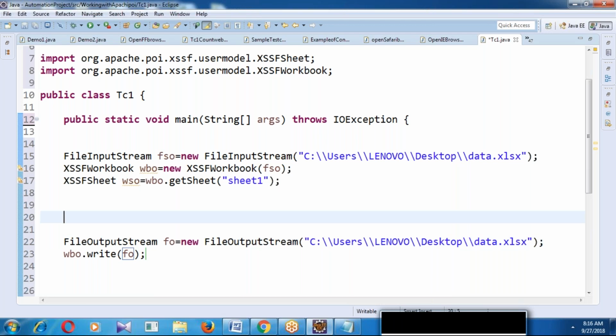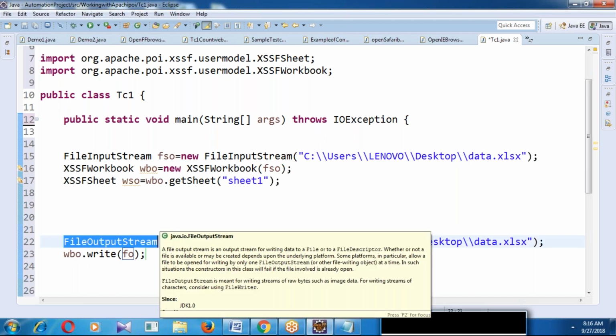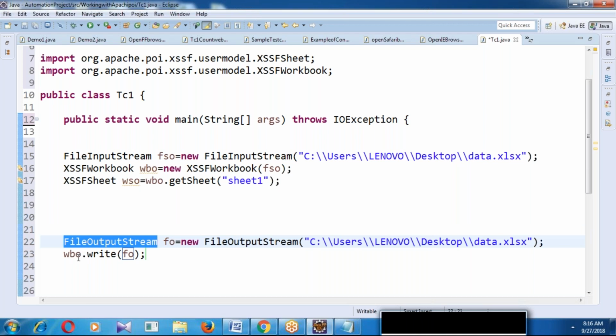Why is this last step required? WBO.write(FO), why is this required? We take the FileOutputStream class to save, but we have to implement it here with WBO.write. That means WBO is a workbook variable now.